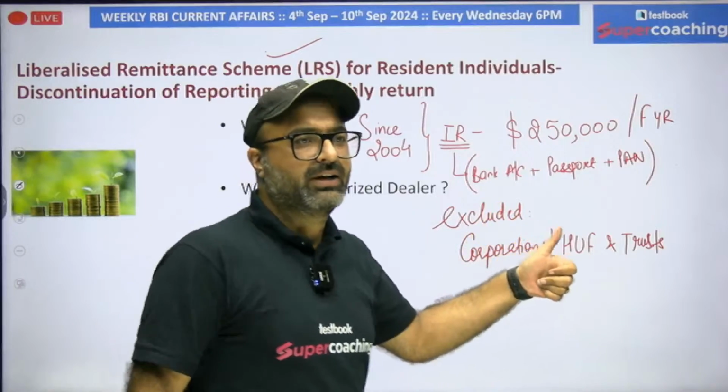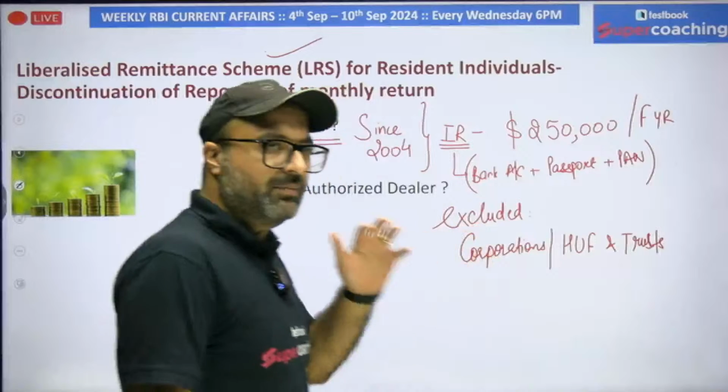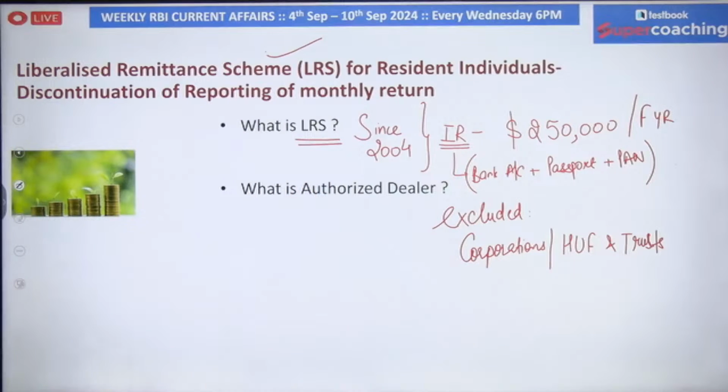Is it clear, everyone? So, before we understand the news, we must be clear on what the Liberalized Remittance Scheme is. The second term in this particular news is related to authorized dealers. Now, the question is, sir, how do we define this word, authorized dealers? Authorized dealers are defined under FEMA, the Foreign Exchange Management Act.